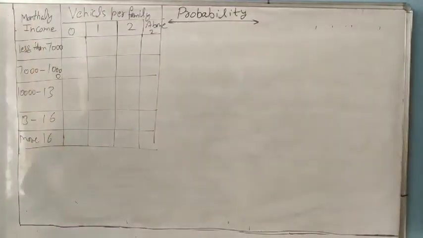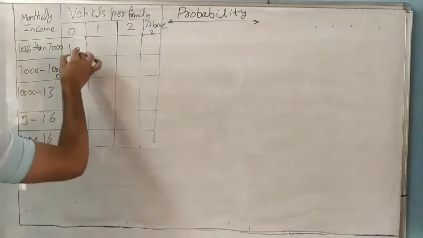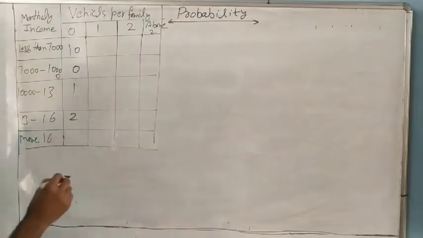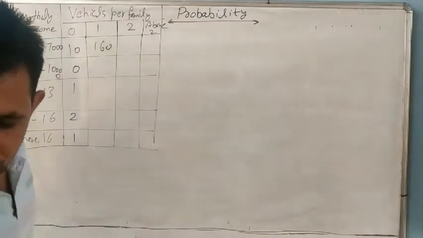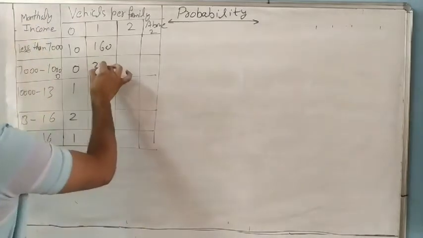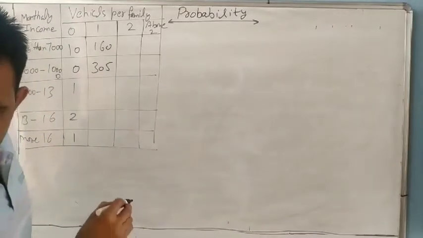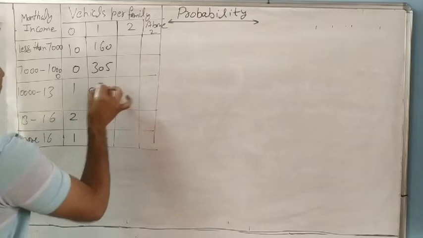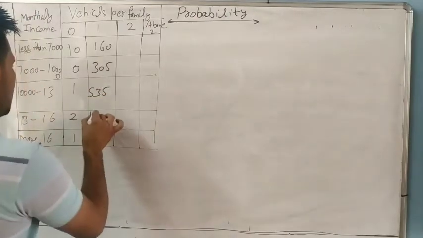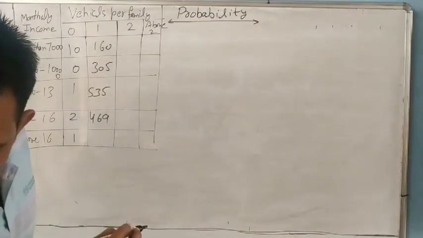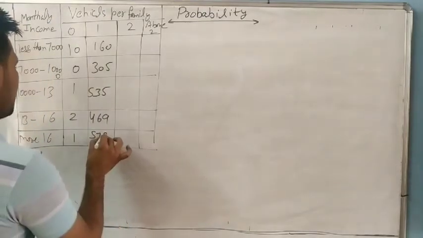So how many families? 10, 0, 1, 2, 1, 160, 305, 535 plus 4, 69. Next is 579.